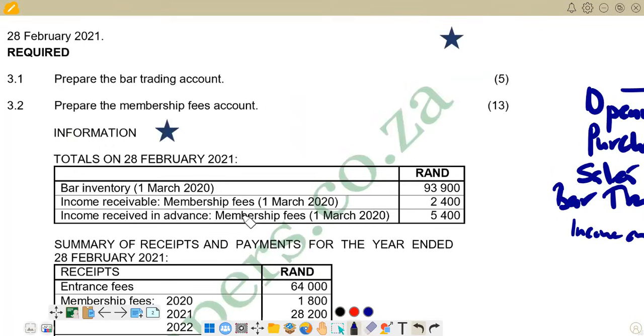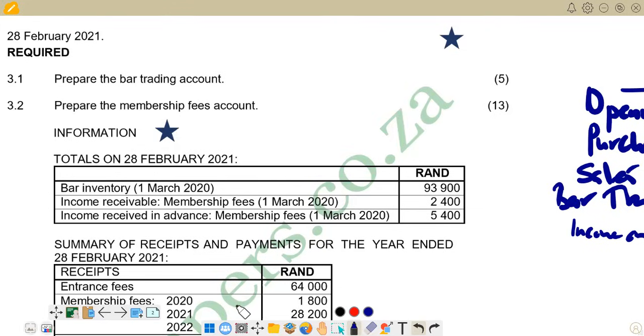We go now to the income receivable, membership fees. That is on 1 March 2020. This one is not going to be in the trading account. We are going to input it in the membership fees account, so we're not going to take account of this in the bar trading. Then we go to the income received in advance. Again, it's membership fees, so we are not going to include it.